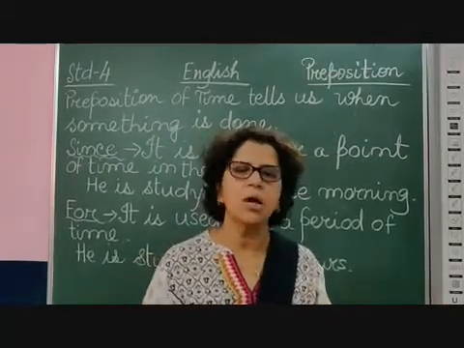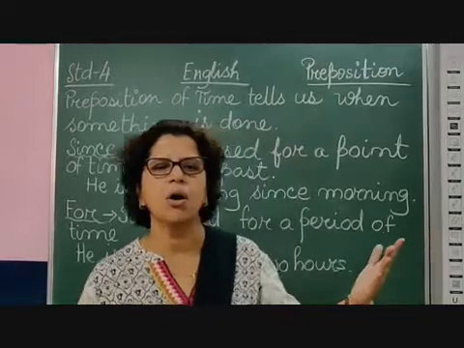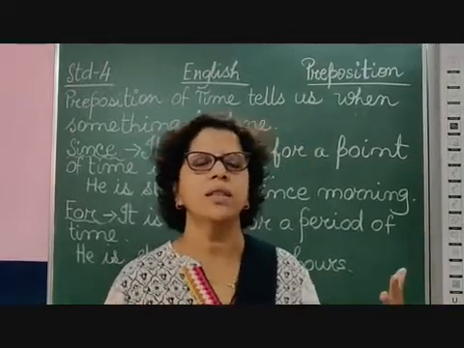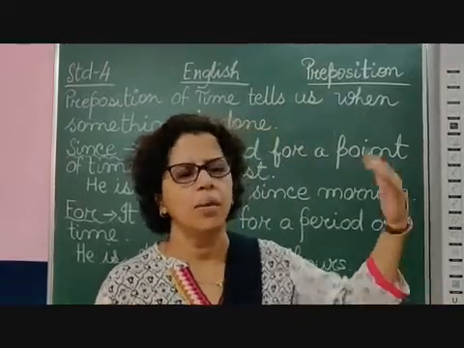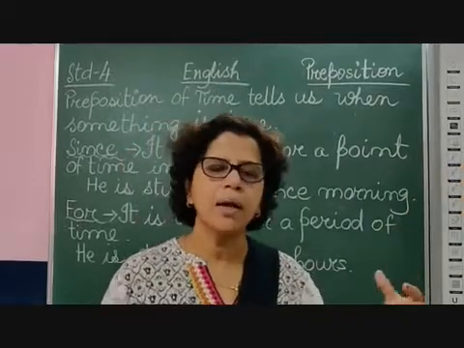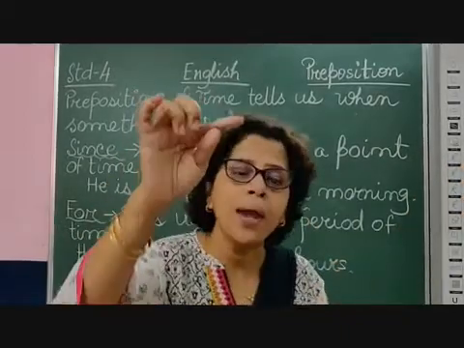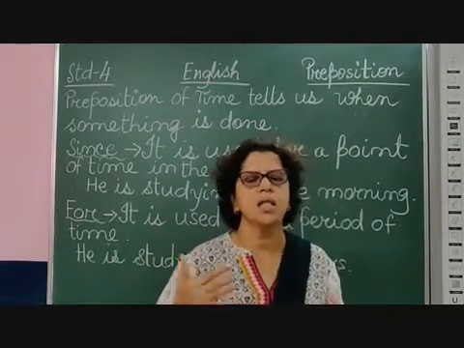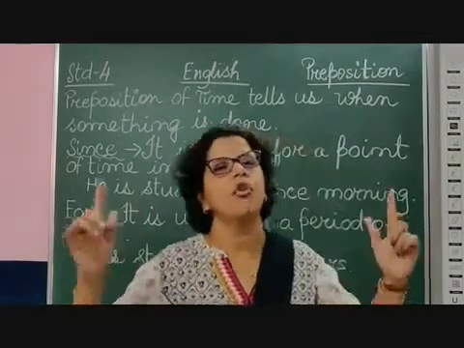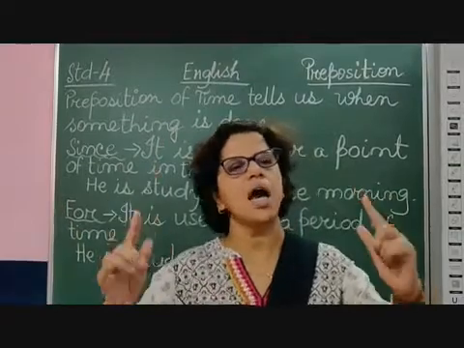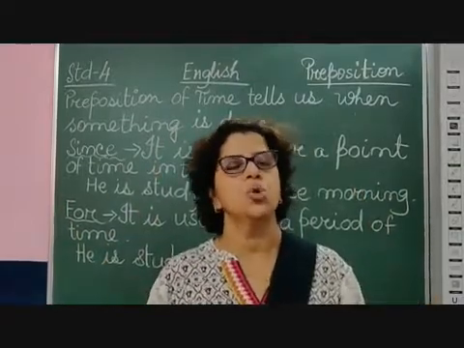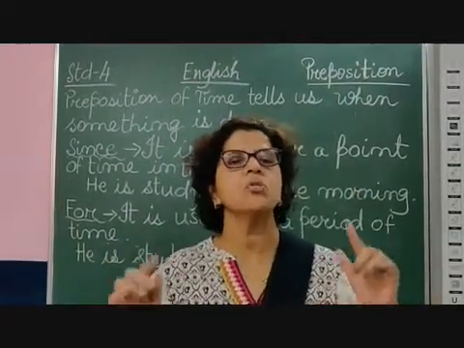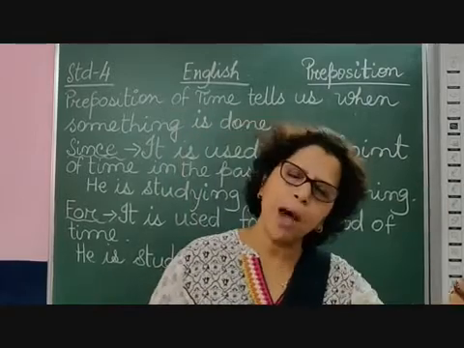Now that is also past because you started your schooling in this school 5 years back. But I am not talking about when I started studying in this school. I am saying that for a period of 5 years I am studying in this school.